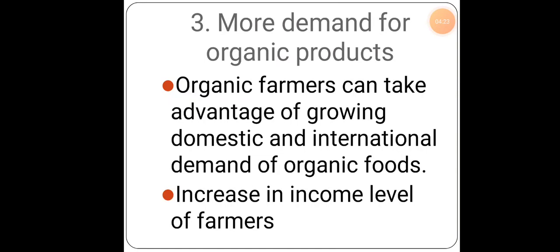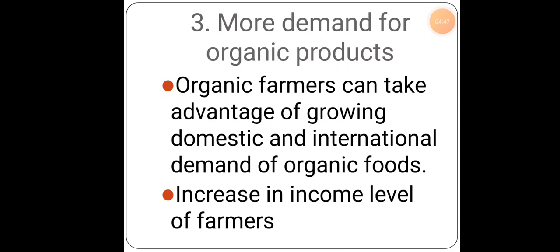Next thing, more demand for organic products. What happens when the farmer starts producing organic products, and people in the economy get to know that these are organic products, maybe vegetables, fruits, any kind of things? At this point of time, they will buy more, they will buy in bulk.